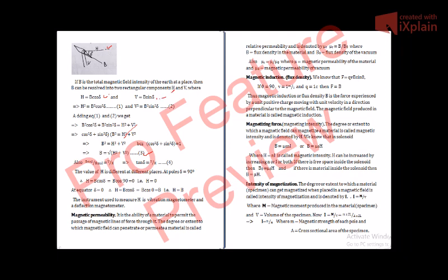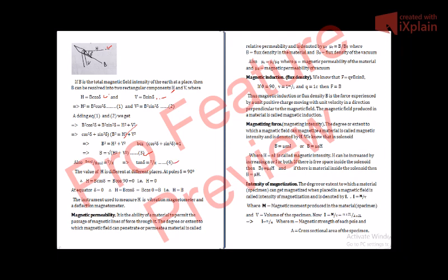If we divide V by H, we get V by H is equal to B sin del by B cos del. B and B will cancel, which means V by H will be equal to tan del. Let us denote this by equation 4. So from equation 4, we get tan del is equal to V by H.